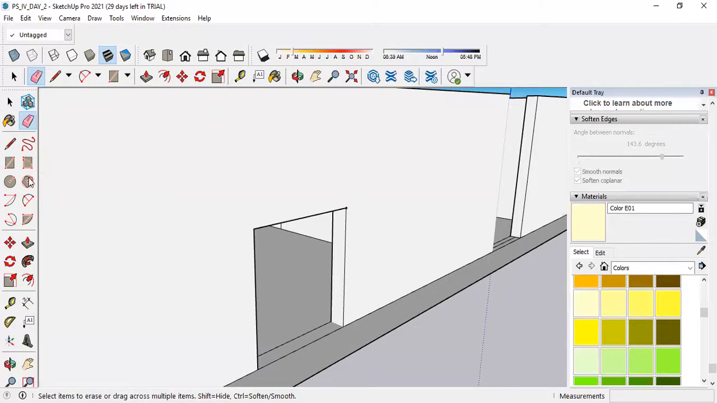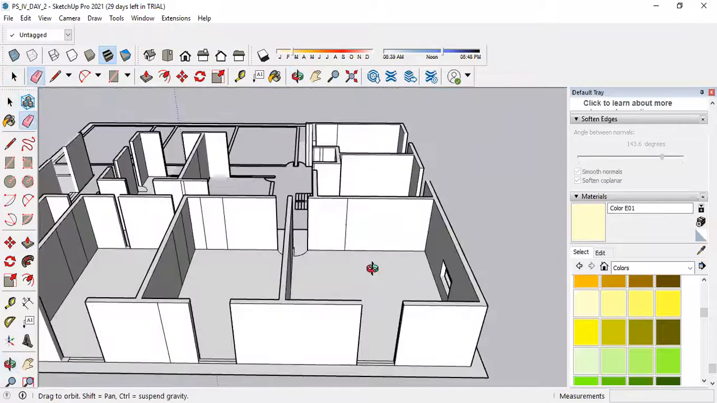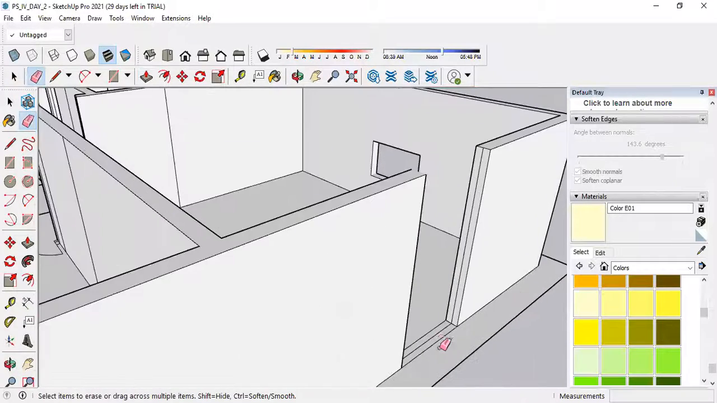Yes, okay, if it is a window then we can do one thing. Select the push pull tool, increase the height of this by 0.9, enter. Done. Has the window been made? Yes sir. Okay, ready. Our window is ready. If any extra lines are there, just remove them. Again, this is also a window.